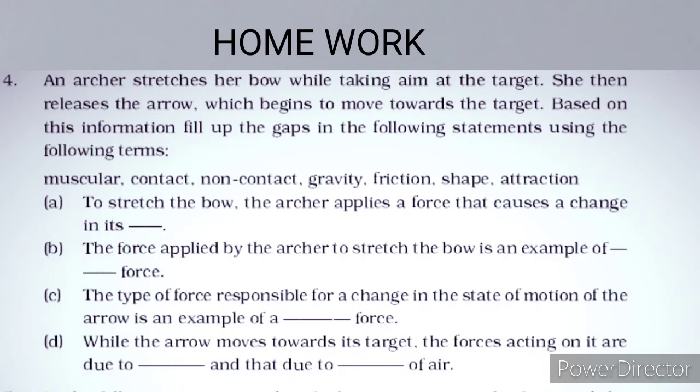Now I hope you are able to understand about the non-contact force and its type. One more type is remaining, which we will discuss in our next class. Okay, so today we have covered one of the types of the contact force, that is our friction force, factors affecting the friction force, rolling and sliding force.